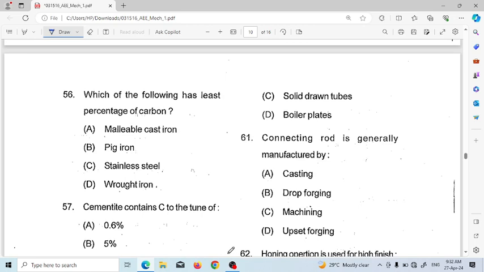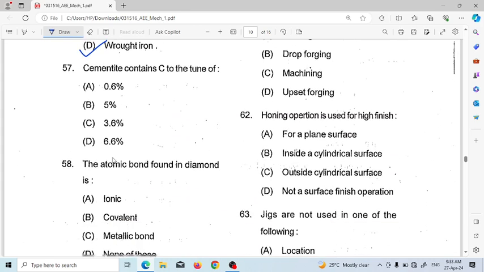Next, question number 56. Which of the following has least percentage of carbon? Options are malleable cast iron, pig iron, stainless steel, wrought iron. So the answer will be wrought iron. Wrought iron has least percentage of carbon.